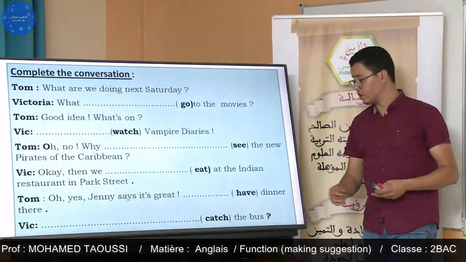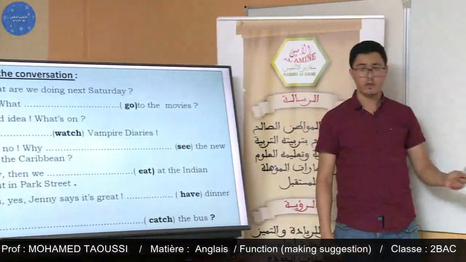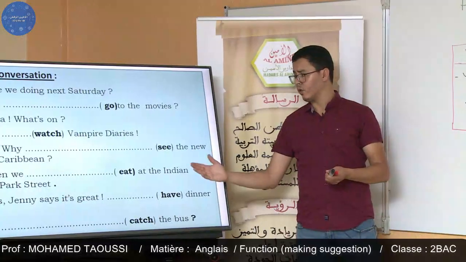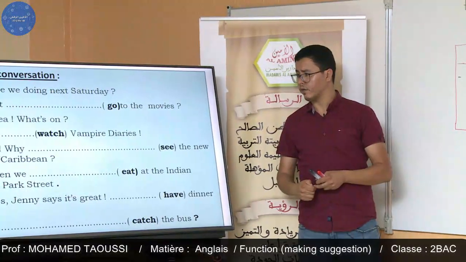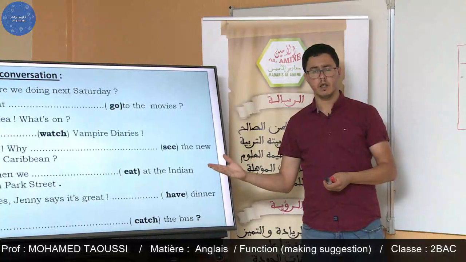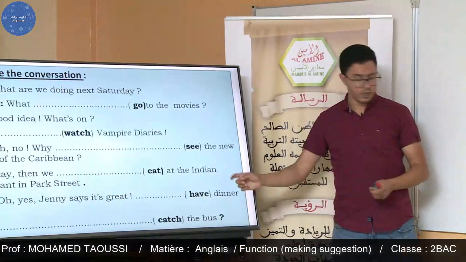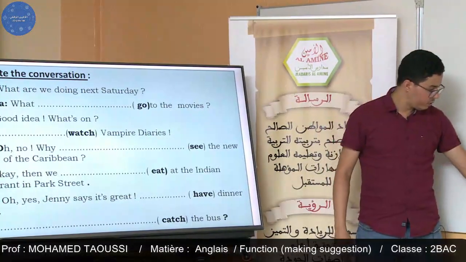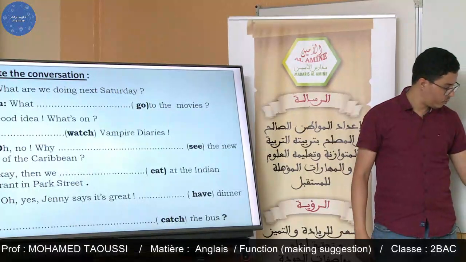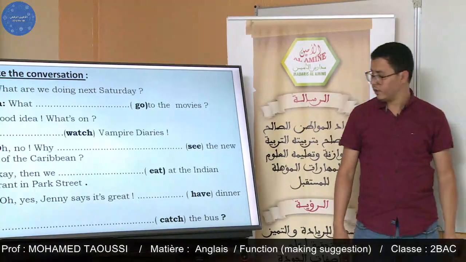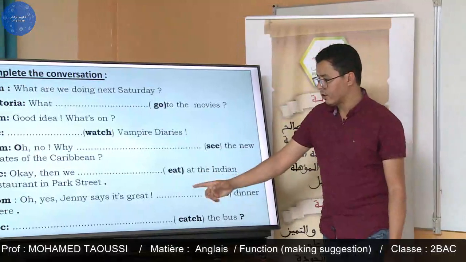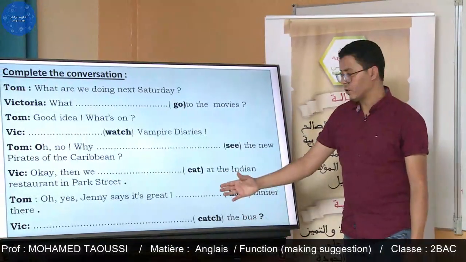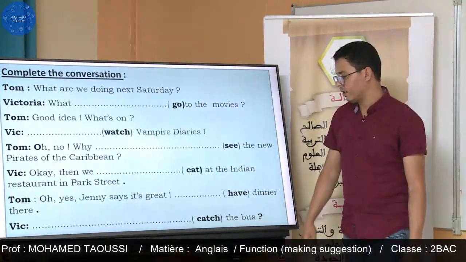Then after finishing watching the new Pirates of the Caribbean, she suggests, for example, we could eat. So she says we could eat at the Indian restaurant in Park Street. Tom accepts, yes, because Jeannie says it's great.